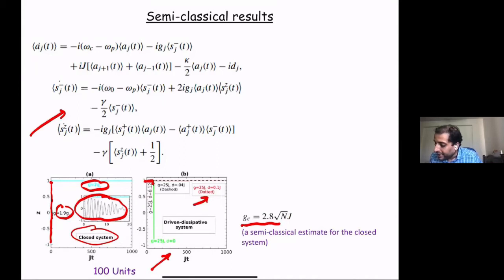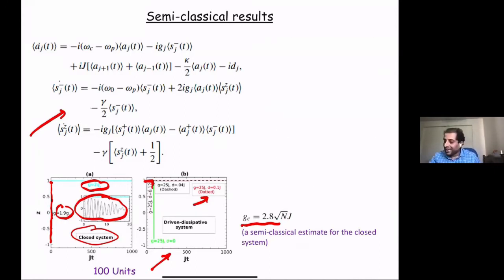What I want to say is that if the drive is very weak, you will not get self-trapping, and if the drive is very strong, also you will not get self-trapping. If you see the numbers here, if the drive is 0.12, you lose self-trapping. If the drive is 0.1, you get self-trapping. And if the drive is 0, you again lose the self-trapping. So the main message here is that you cannot overdrive it and you cannot underdrive it.